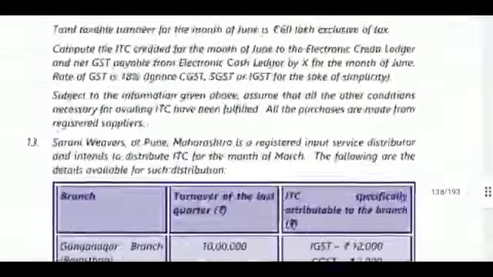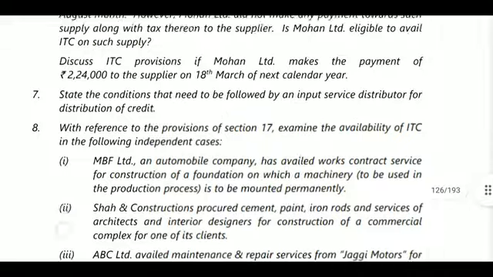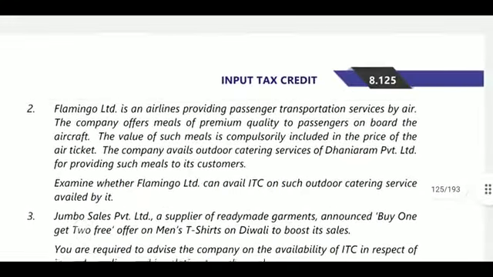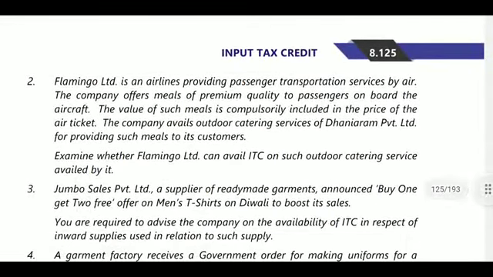What is there in question number 2? Flaming Limited is in airlines, providing passenger transportation service by air. The company offers meals of premium quality to passengers on board the aircraft. This is related to food and beverages, and the value of such meals is compulsorily included in the price of the air ticket. So the amount was included in the price of the ticket.